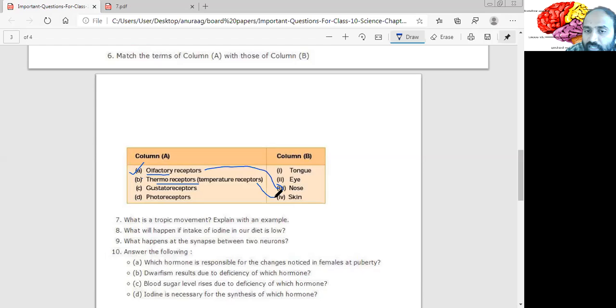Thermoreceptors, see, you feel the sensation of heat, right, because of your skin. So, thermoreceptors are located in your skin. Gustatory receptor in your tongue. Okay. Photoreceptors, of course, in your eye. Fine.